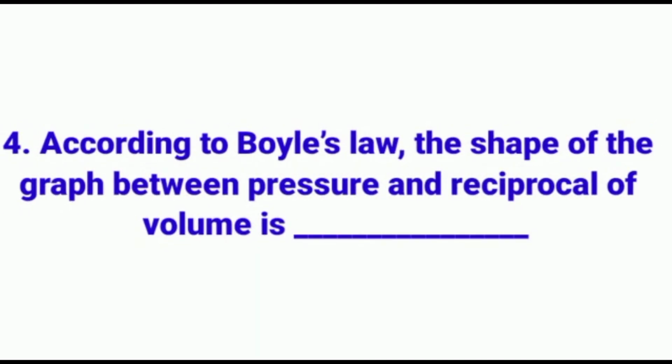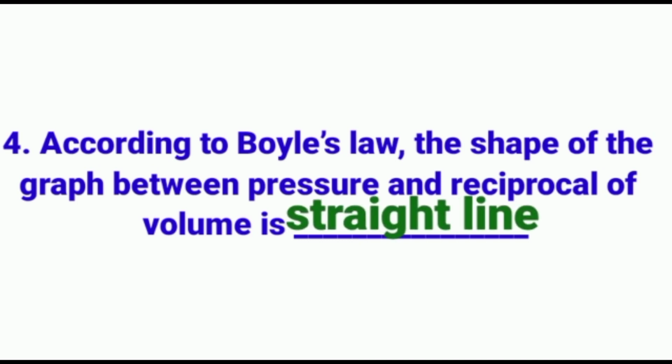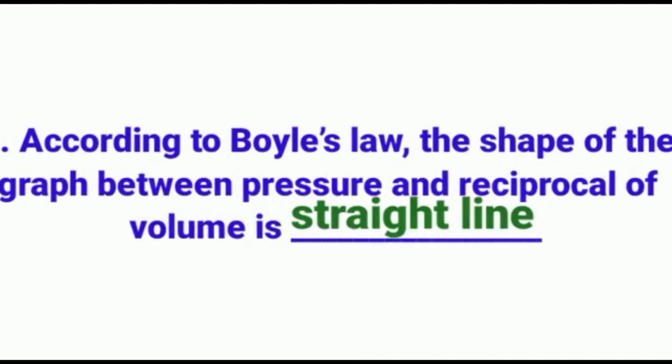According to Boyle's law, the shape of the graph between pressure and reciprocal of volume is dash. Answer: straight line. According to Boyle's law, the shape of the graph between pressure and reciprocal of volume is a straight line.